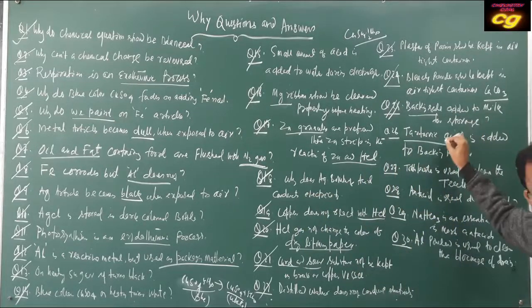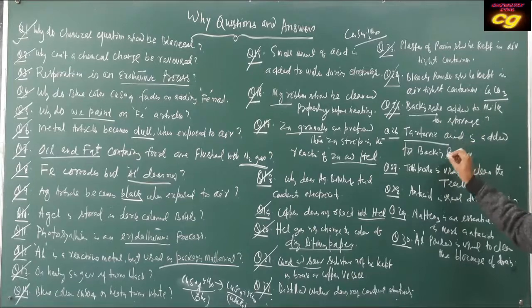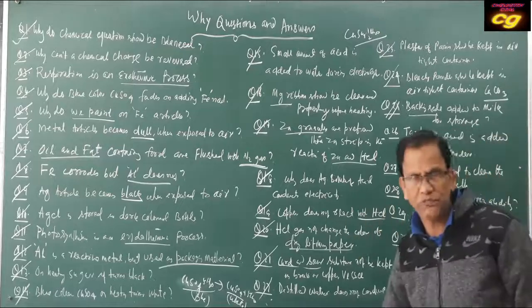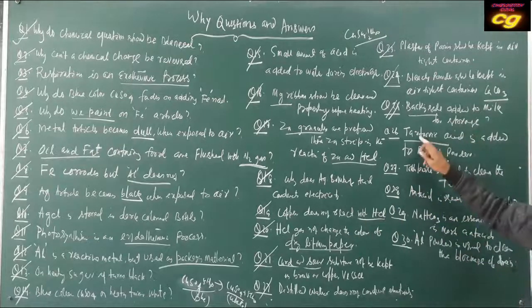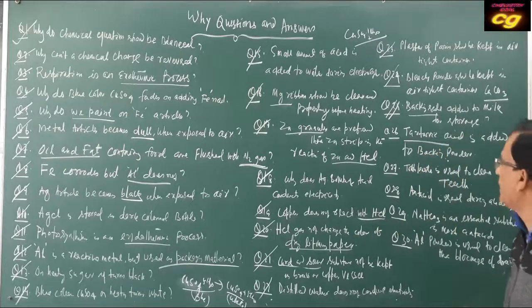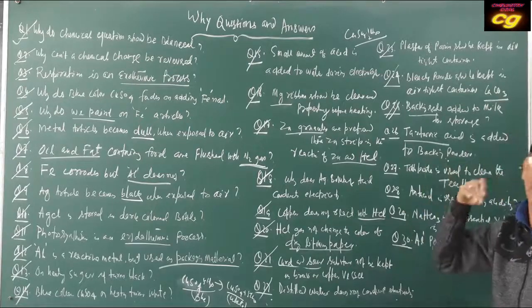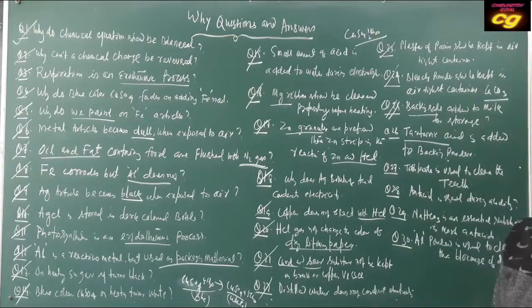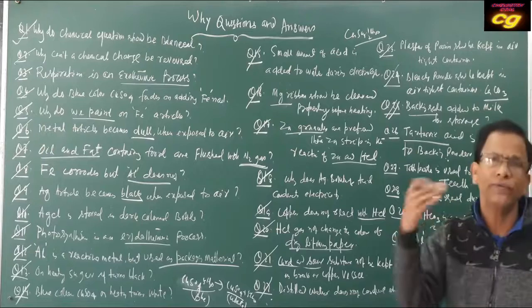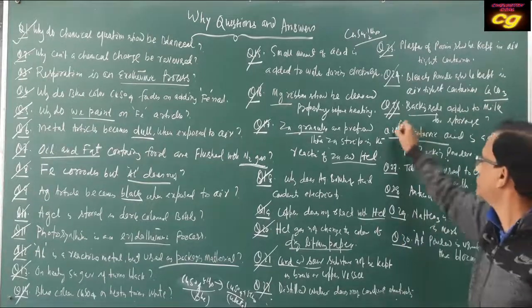It is mixed with the baking soda to neutralize the sodium carbonate so that the taste of the bakery item increases.